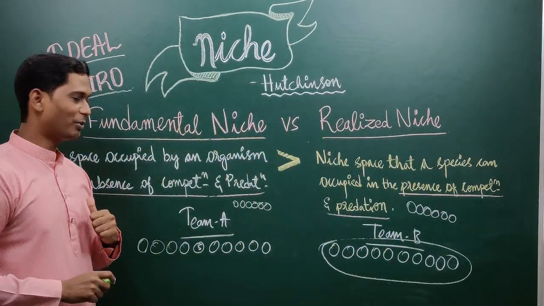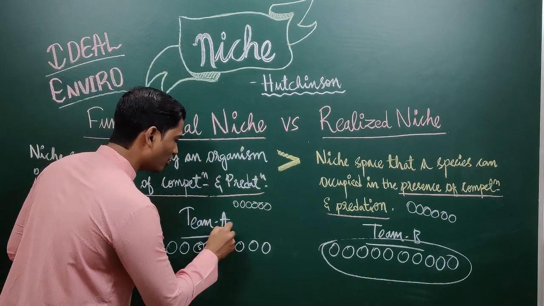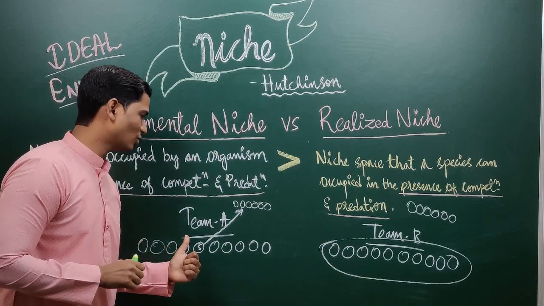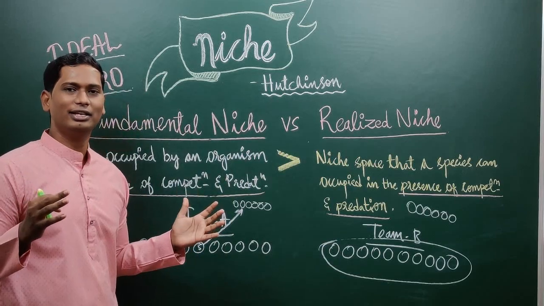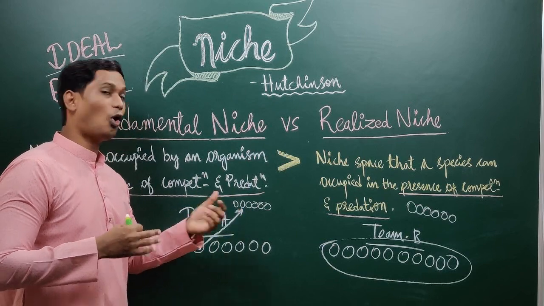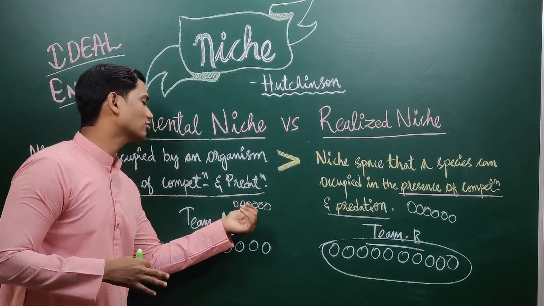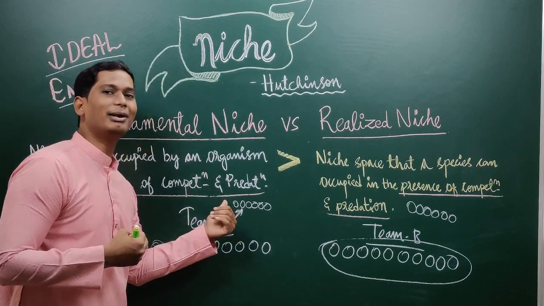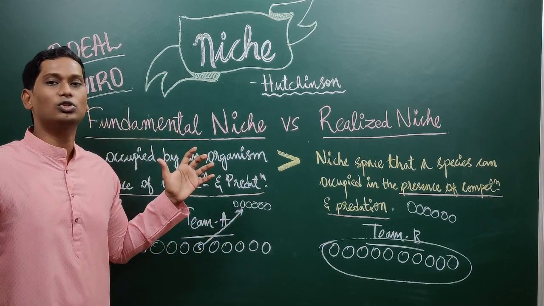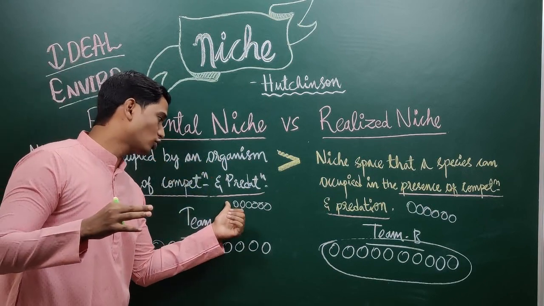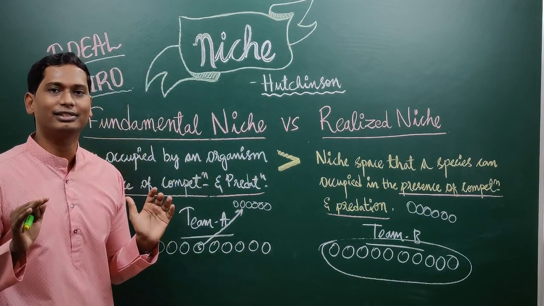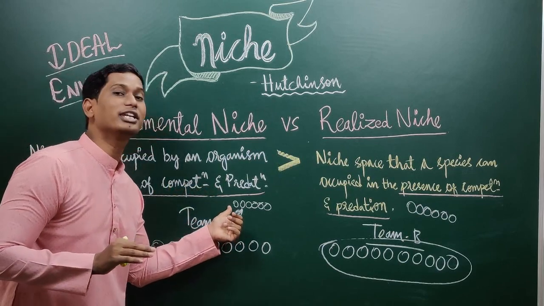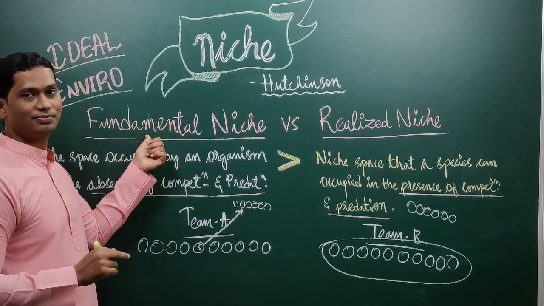Now, think about this. Team A, with 5 qualified. How are his resources? Very abundant, right? He can enjoy very much. He can eat all 6. If he can't eat all 6, the rest he can take for his friends also. This is what a fundamental niche is. You have wider resources. Apart from wider resources, you don't have any competitors or predation. You don't have anybody like this. That type of niche space is called the fundamental niche.